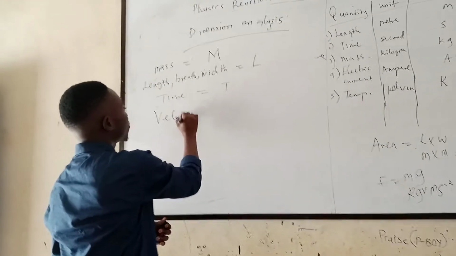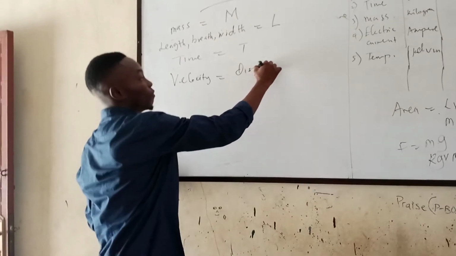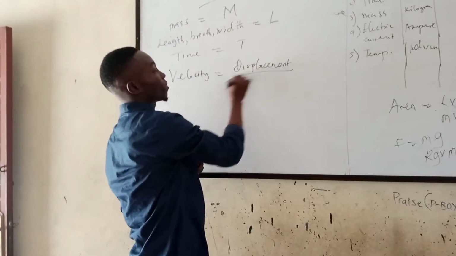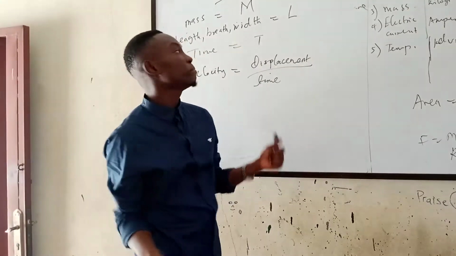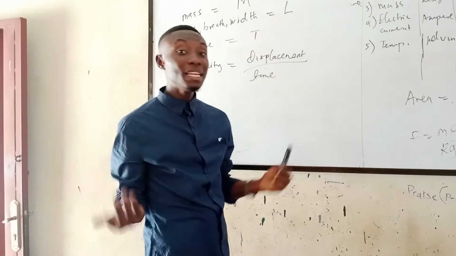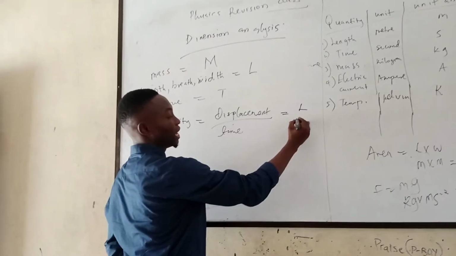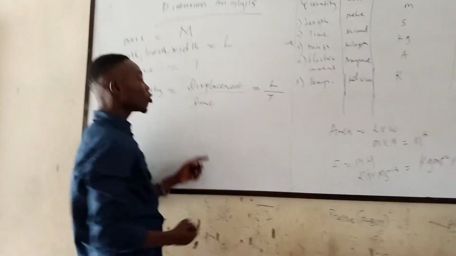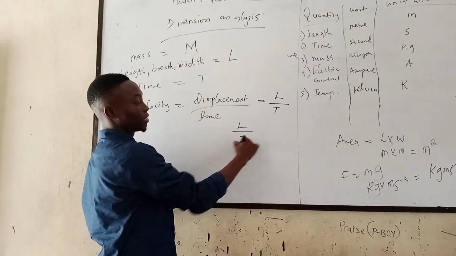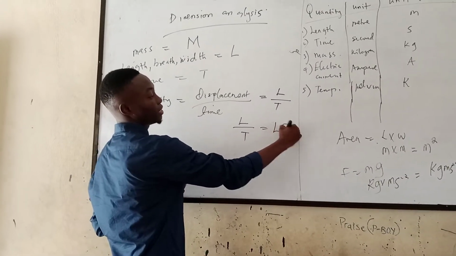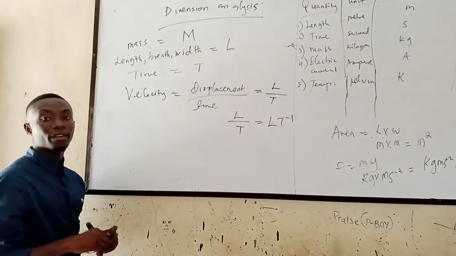Velocity is equal to the rate of change of displacement over time. Whenever you see distance, displacement, length, breadth, width, we are talking about L. So displacement will be replaced with L over time T. So our dimensional analysis for velocity is L over T, which is the same thing as LT^-1. Are we clear? Okay, let's try another example.